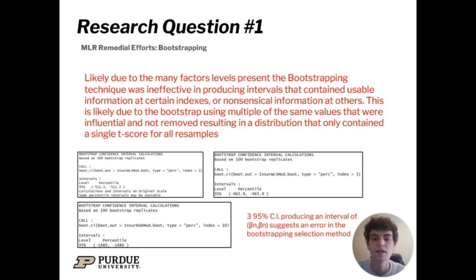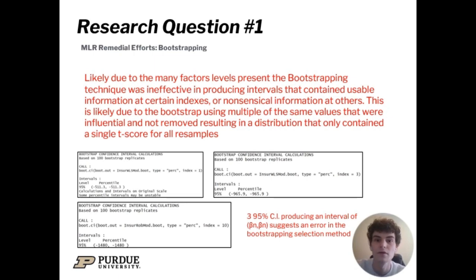One thing to note is that in an attempt to see if bootstrapping could resolve some of these issues, a lot of the bootstraps that were done in terms of this model, possibly due to the fact that there were at least 9 factor levels, were inconclusive. The ones that we did see often gave nonsensical data, such as a beta n interval, and we have those shown on screen right now. Overall, I believe that bootstrapping wasn't particularly usable in solving a lot of the issues that this model sees as a predictive model.